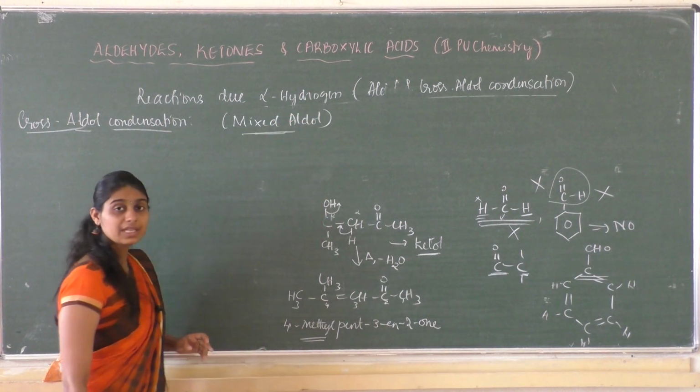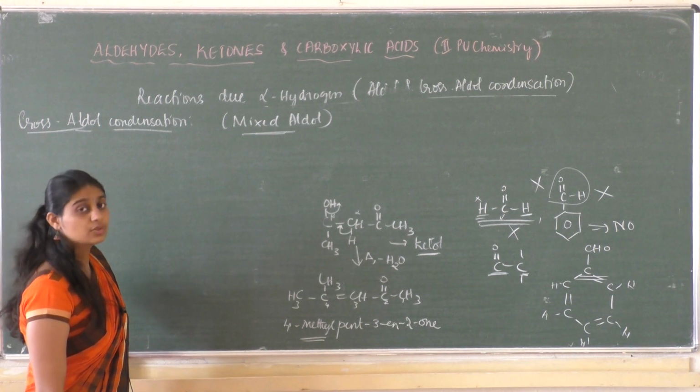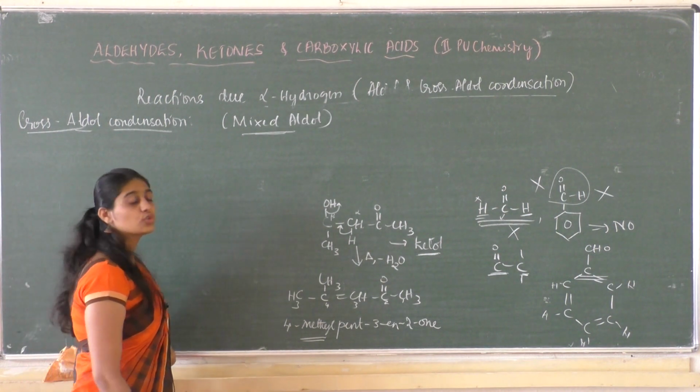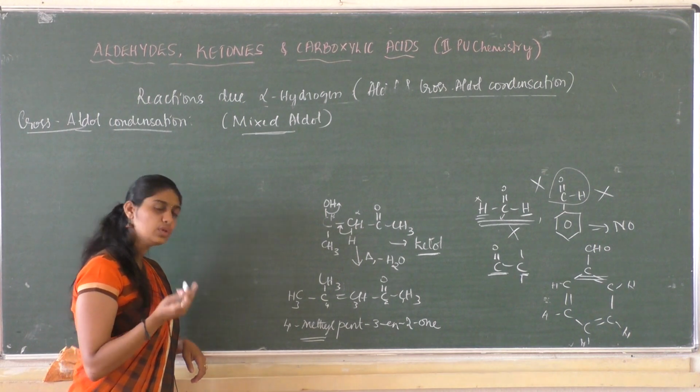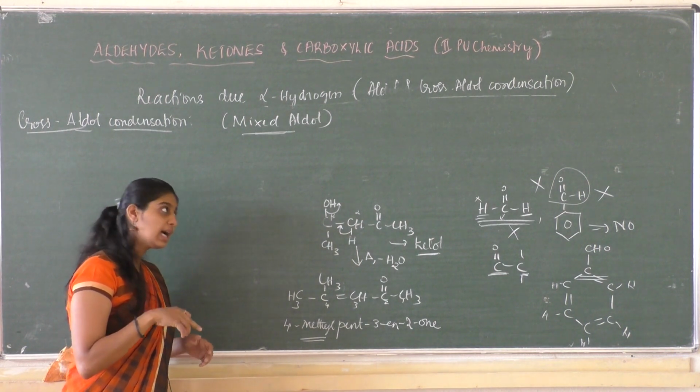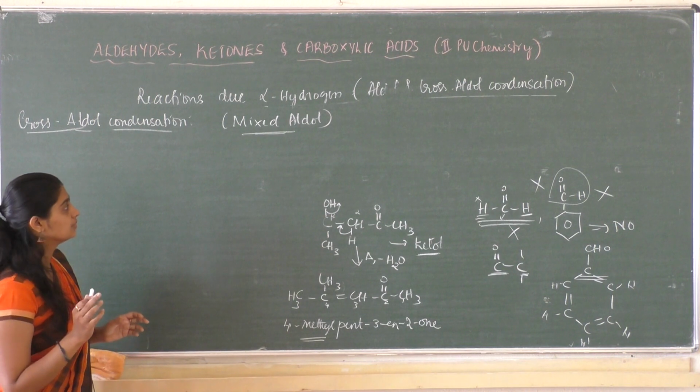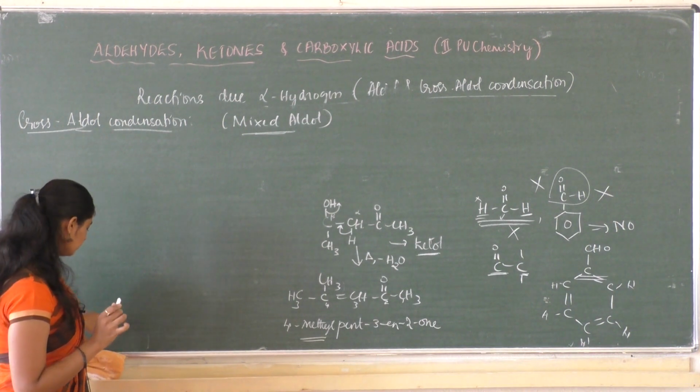Here also it requires the presence of an alpha hydrogen atom. The thing is, it needs to have two different aldehydes or two different ketones, or one aldehyde and a ketone. Clear? Let us see that.